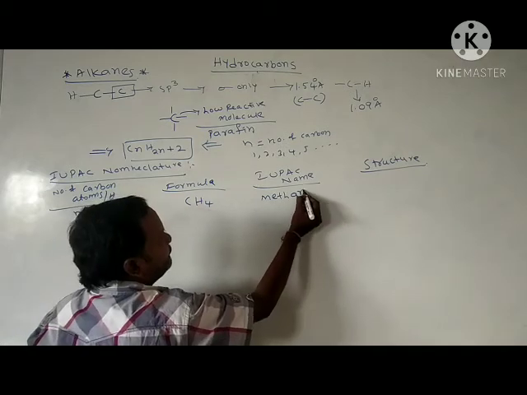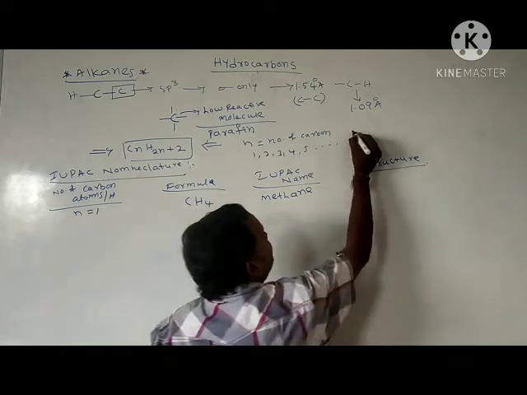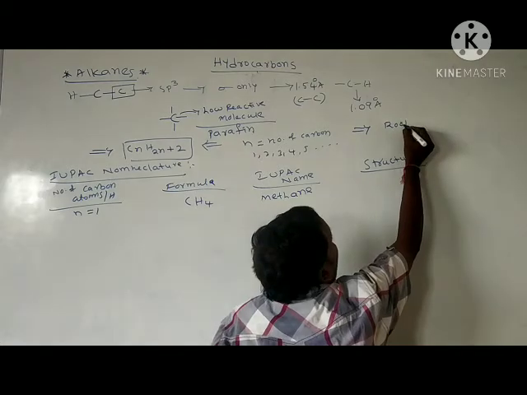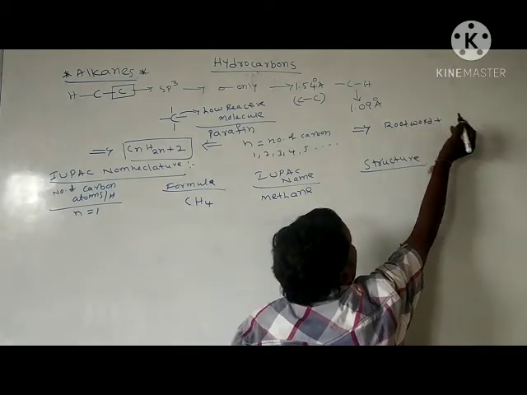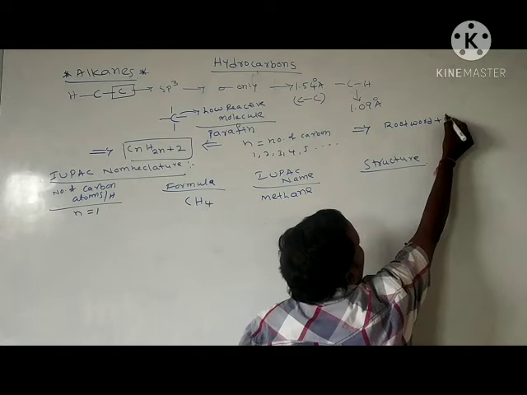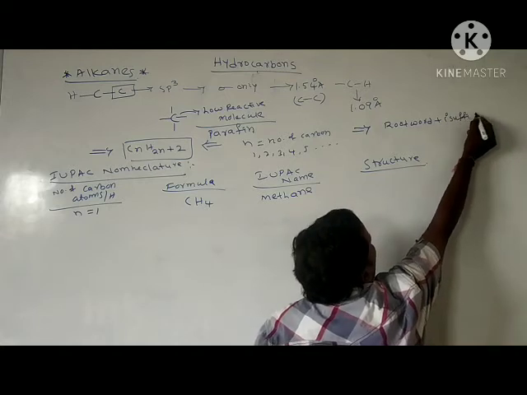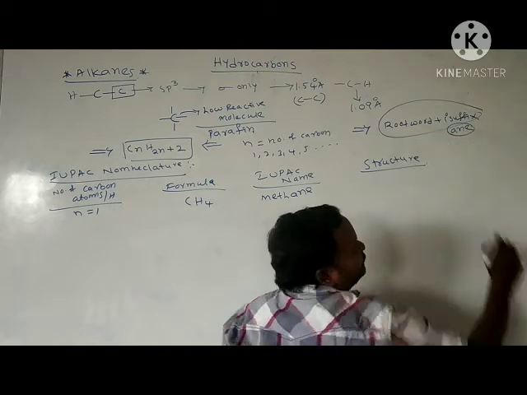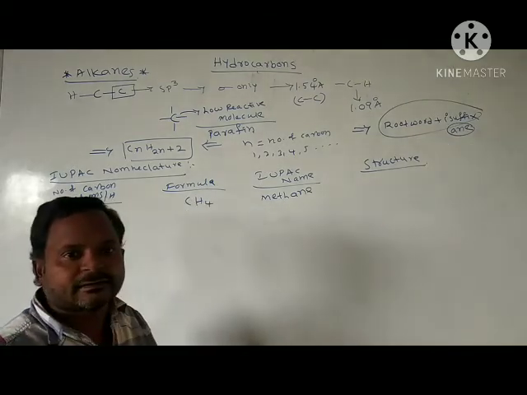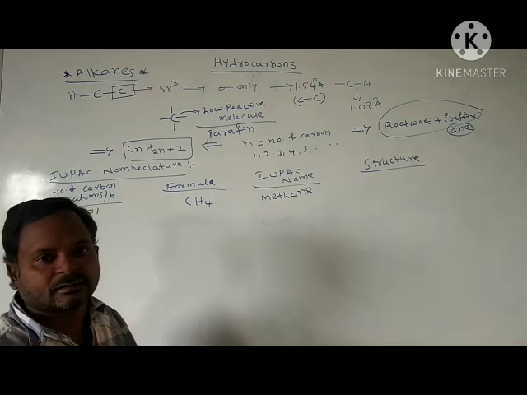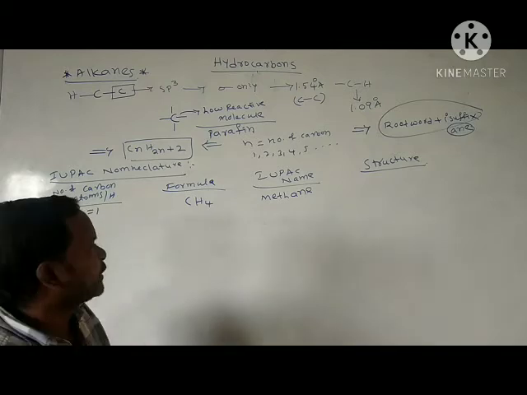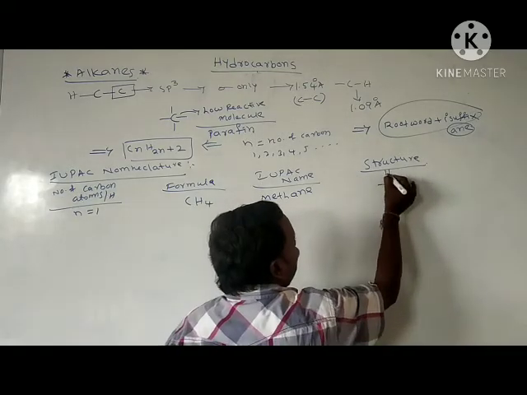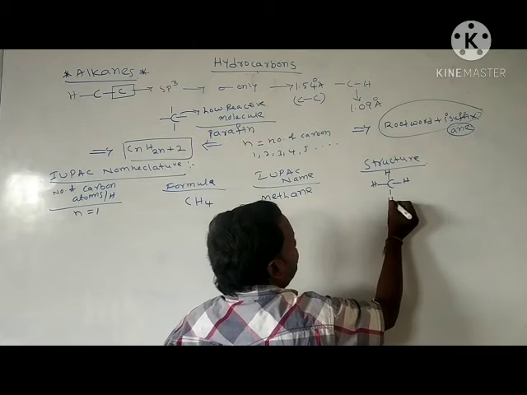Here we use "ane". When you are writing the IUPAC name of alkanes, the name is the root word plus the primary suffix. Here the primary suffix is only "ane". Root word means the number of carbon atoms. You add the number of carbon atoms along with "ane". For example, methane has only one carbon atom. So, this is the structure of methane.